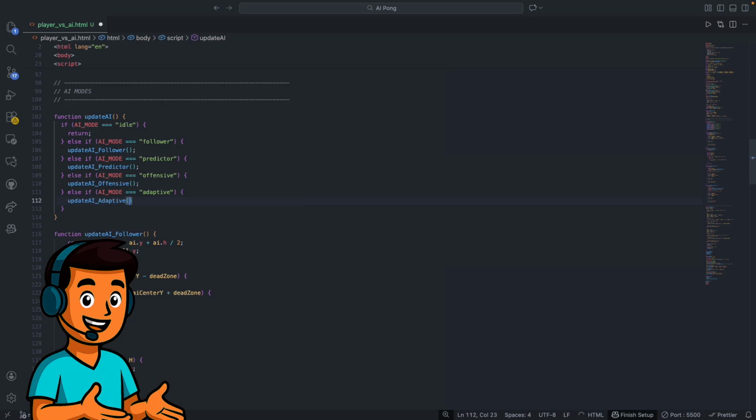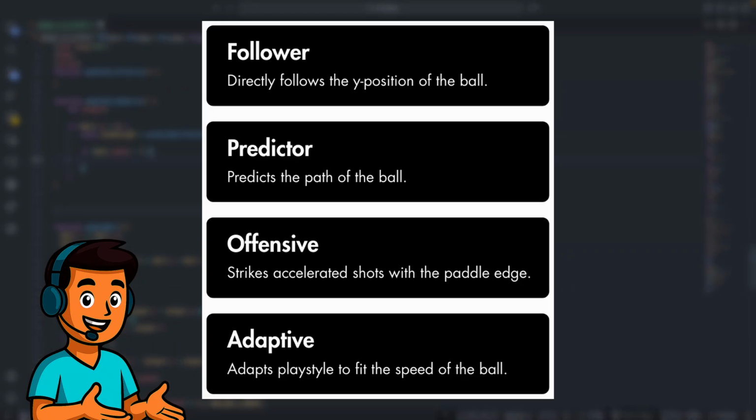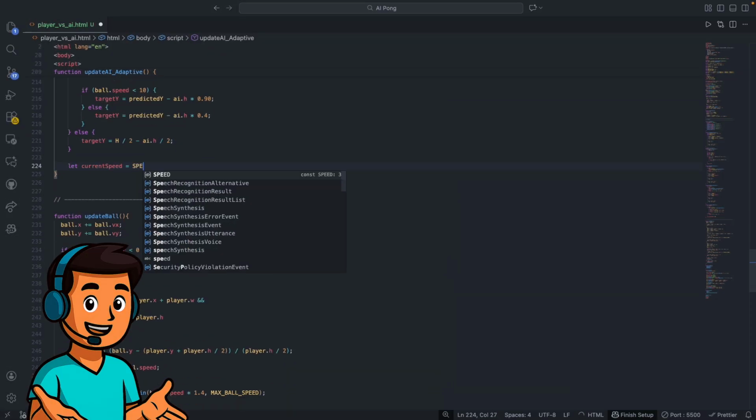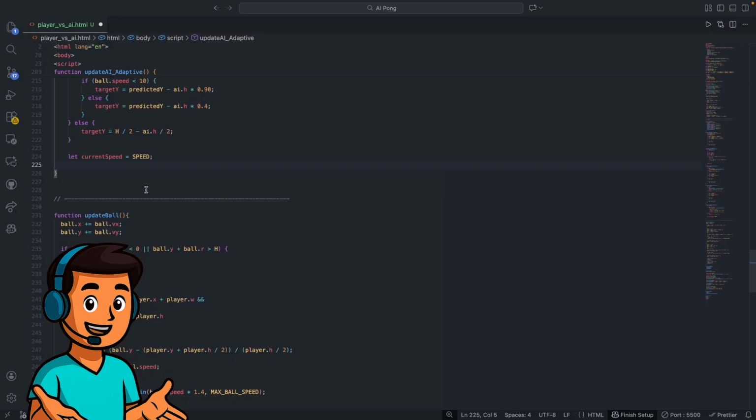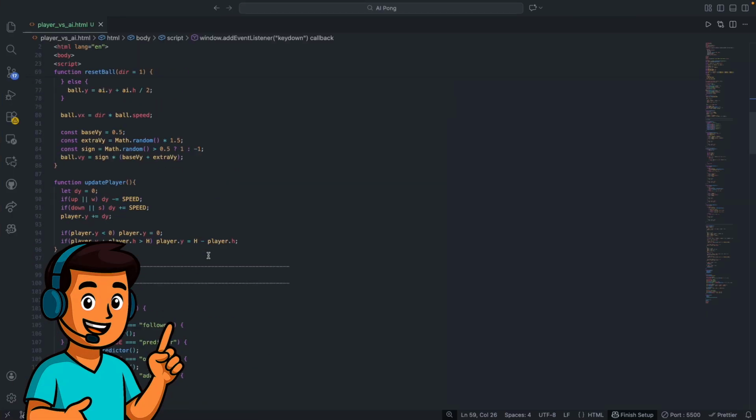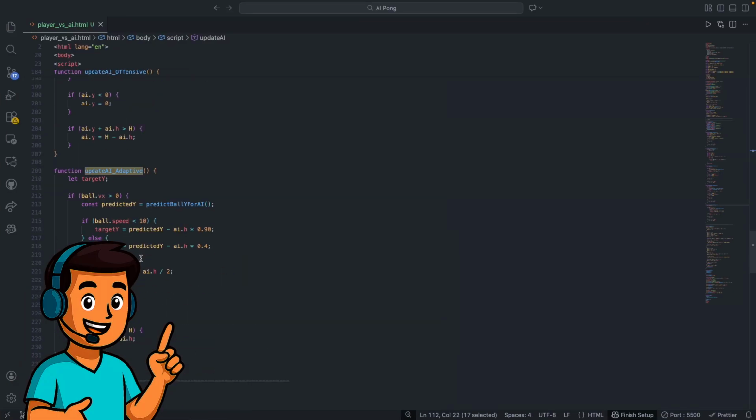The final contestant is the adaptive AI. This one combines multiple attributes from the previous contestants, and its behavior ultimately depends on the speed of the ball. If the ball is coming fast, then it will be more defensive and hit it near the center of the paddle to slow the ball down. If it's moving slowly, then it will try to be more offensive and strike it near the edge of the paddle to increase speed and hopefully throw off the opponent.